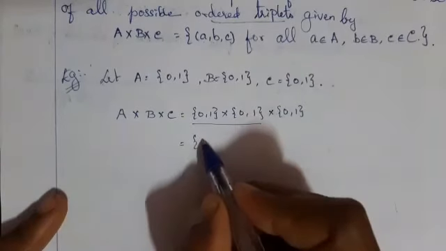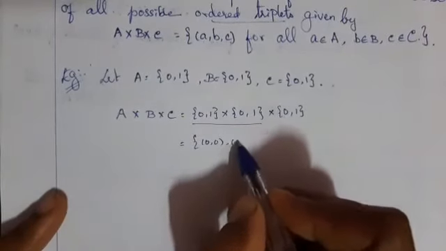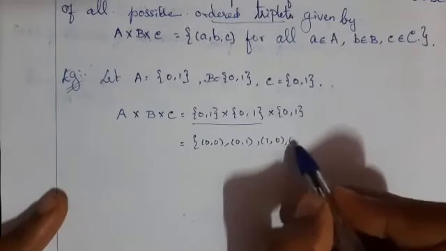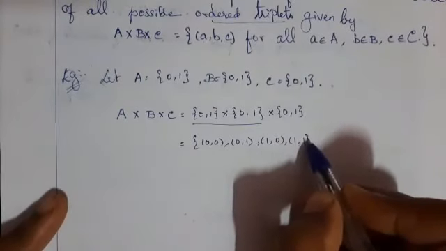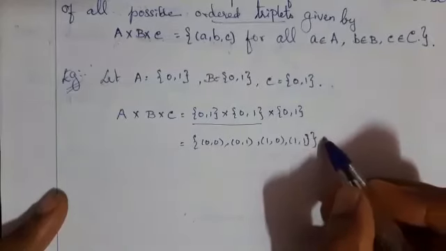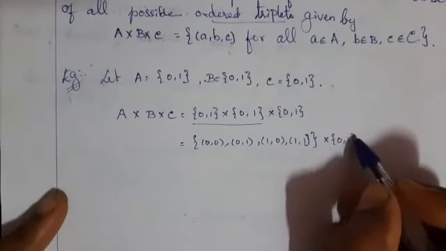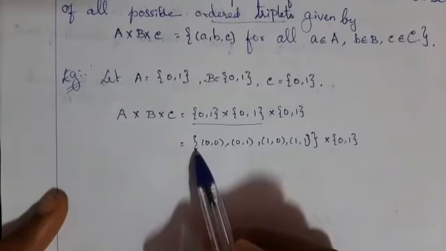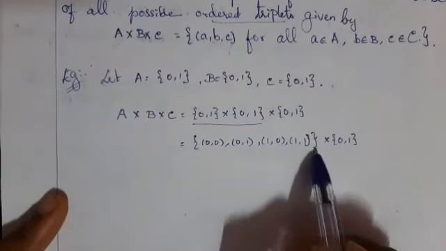That is (0, 0), (0, 1), then (1, 0), (1, 1). This you already all know. Now find the Cartesian product of this and this.